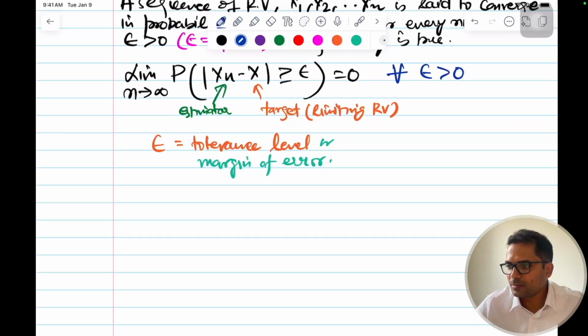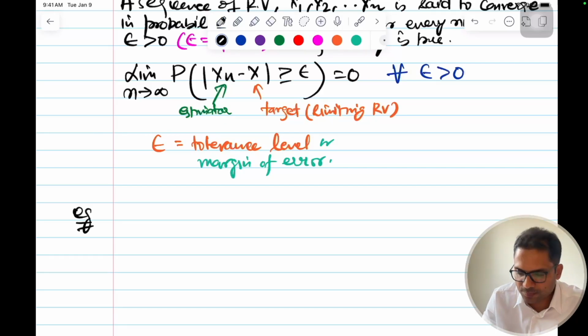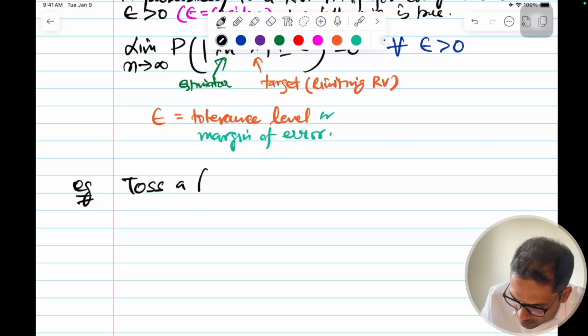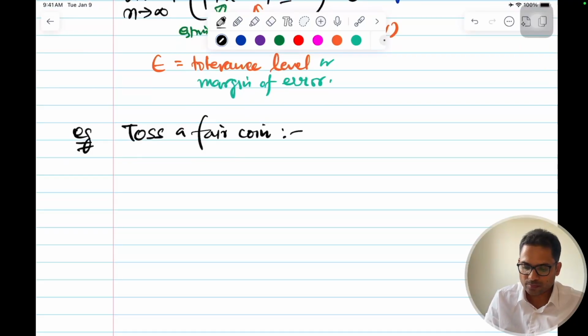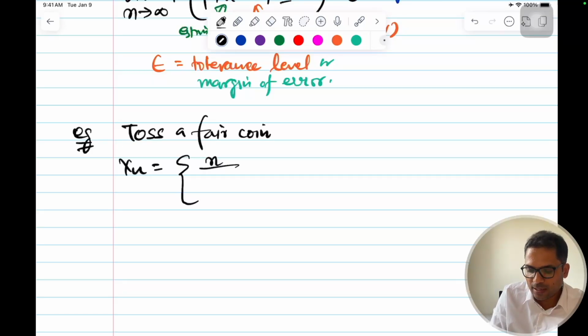Let's move on. I'll give you an example that will make this very clear. Let's define the sequence of random variables and the target, or limiting, random variable with the coin toss example. For example, I toss a fair coin, and I'll define my sequence of random variables, Xn, equal to n by n plus 1 if head, and equal to 1 by n if tail.